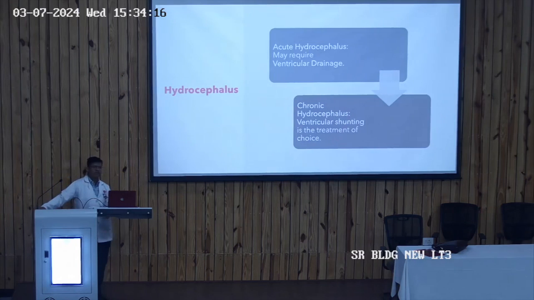And now the last part, that is hydrocephalus, that is the ventricular dilatation, the fluid accumulation in the ventricles. The treatment differs depending on whether the hydrocephalus develops acutely or chronically. If the person has acute hydrocephalus, it may require ventricular drainage. If the person is suffering from chronic hydrocephalus, then ventricular shunting is the treatment of choice.